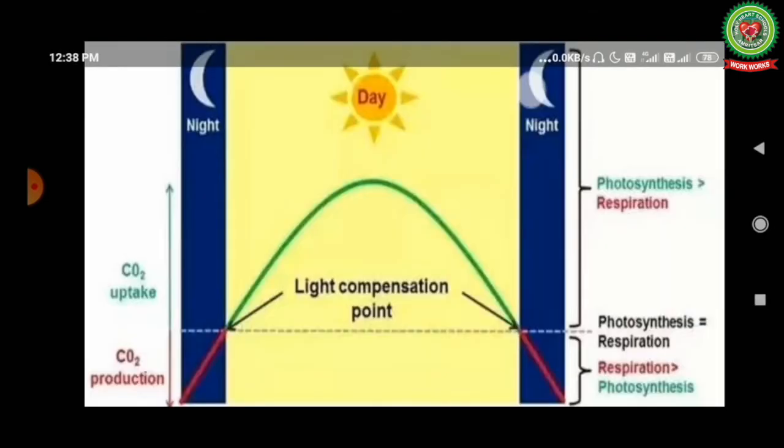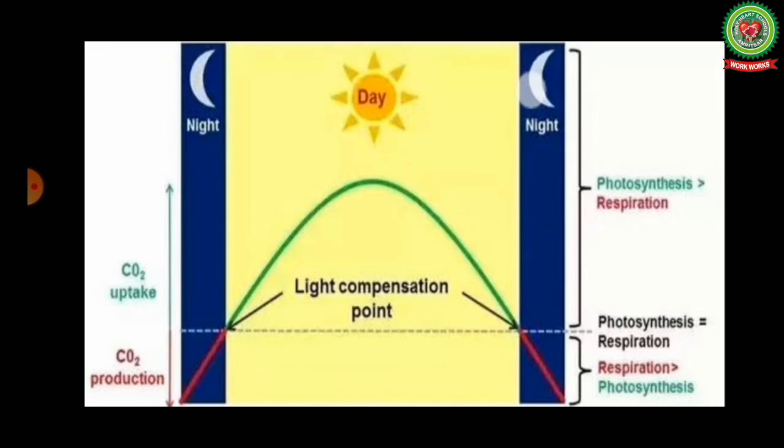Children, look at this graph. Light intensity keeps on changing from dawn to dusk. Dawn means early morning. It increases from dawn to midday, and then it decreases up to dusk. Correspondingly, the rate of photosynthesis increases from dawn to midday and then decreases up to dusk.